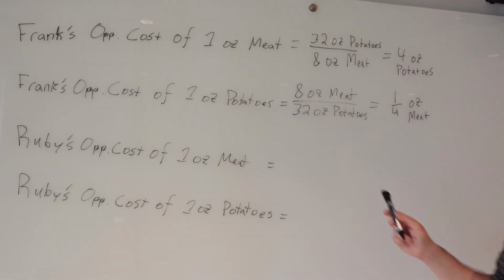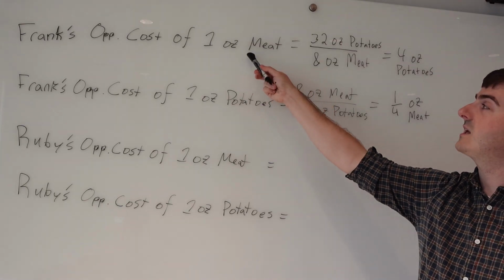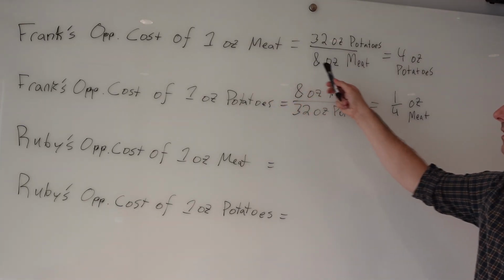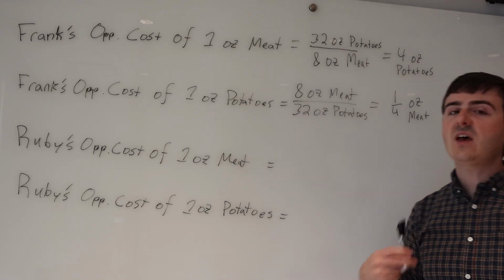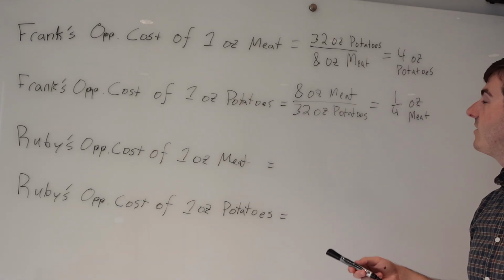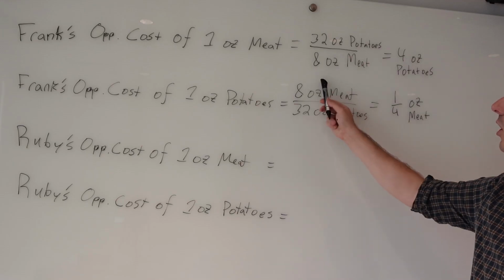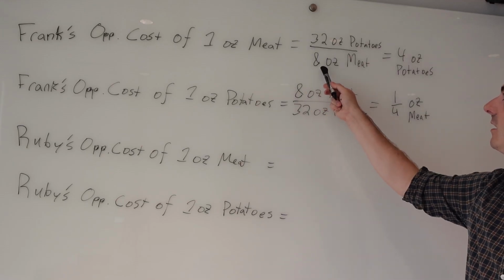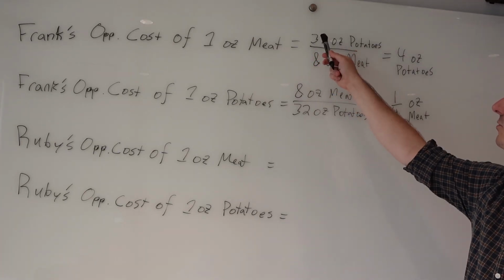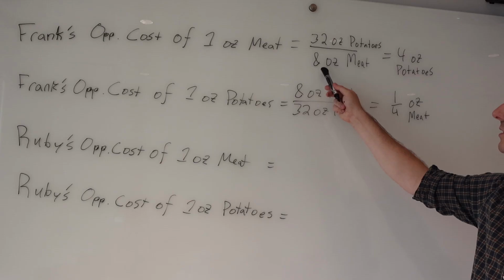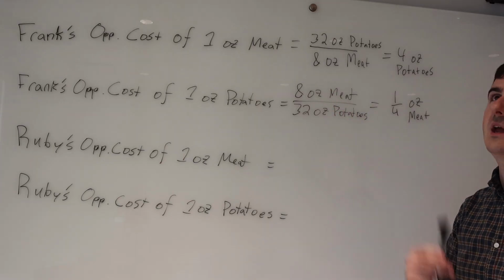The other thing we need to note here, we want the thing we're calculating for to be the denominator. If it's helpful to you, you could think of this as we're taking the average cost of 1 ounce of meat in terms of potatoes. So we put all the potatoes we can make and find the average by dividing by the number of meat we can make, if that's helpful.